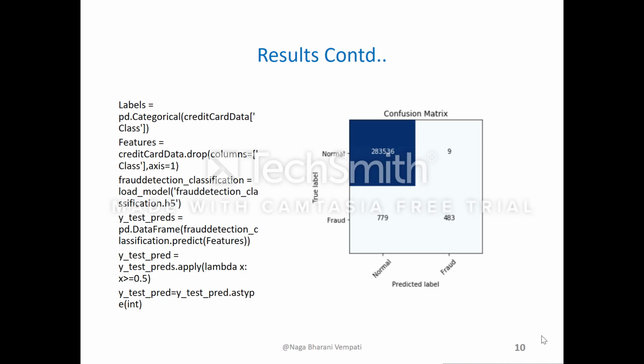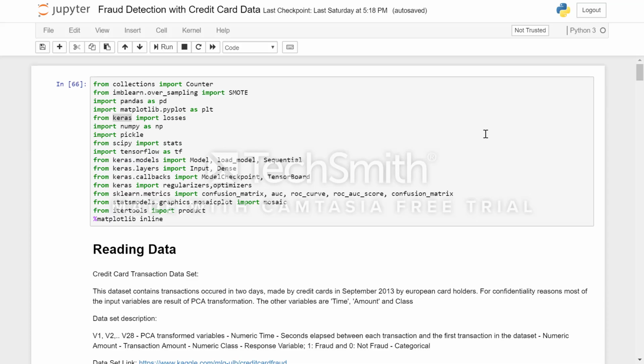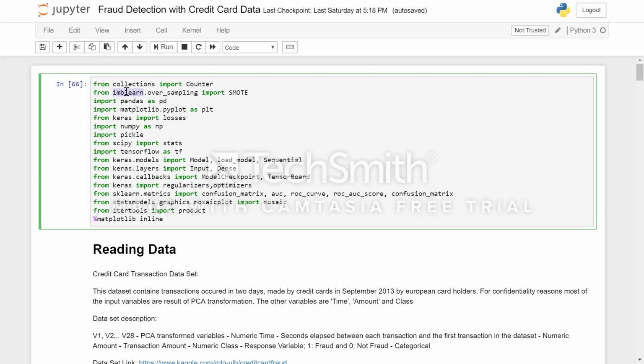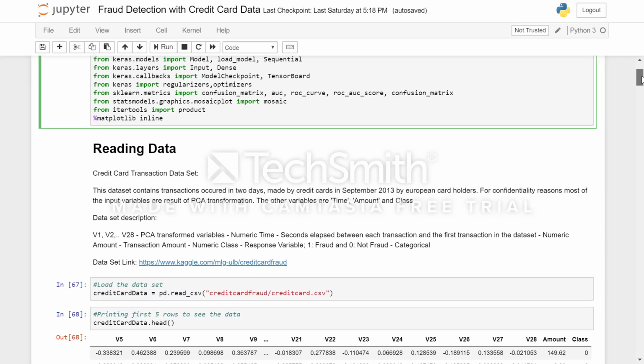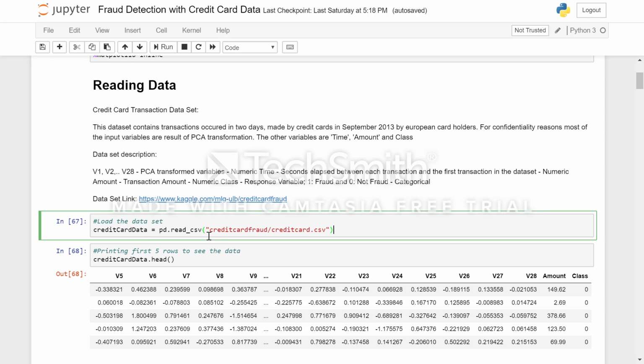Now let's see the demo. So this is the Jupyter notebook in which I've written the code and ran it. First you see all the libraries that I've imported. The main libraries are imbalanced-learn, which has all the sampling algorithms, and Pandas for data wrangling, Matplotlib, sklearn, statsmodels. These are for drawing beautiful graphs and plots, and I've used Keras with TensorFlow to build the model and train it. So first we are reading the data here as a Pandas data frame.